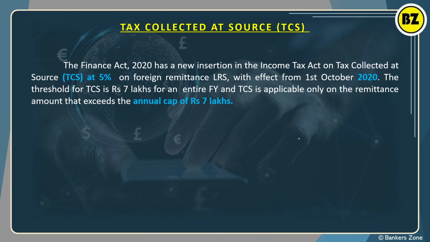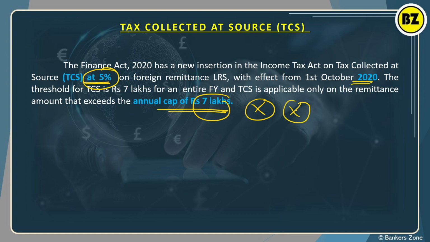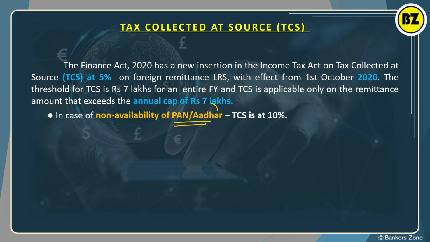Okay. Now TCS. What is TCS? I have already told you. TCS is simply the tax collected at source when you are doing a foreign currency transaction. Up to 7 lakh there is no TCS, no tax basically. But since October 2020, the 5% TCS is applicable. Okay, up to 7 lakh there is no tax simply, right? Now see, in case you don't have a PAN card or Aadhaar card, then the tax slab is 10% flat, right?